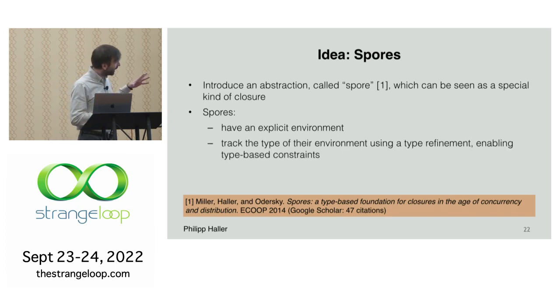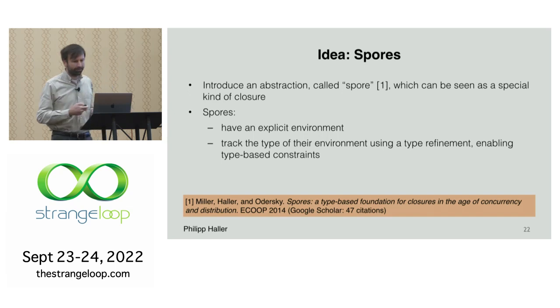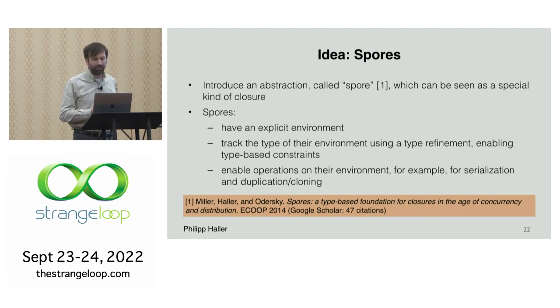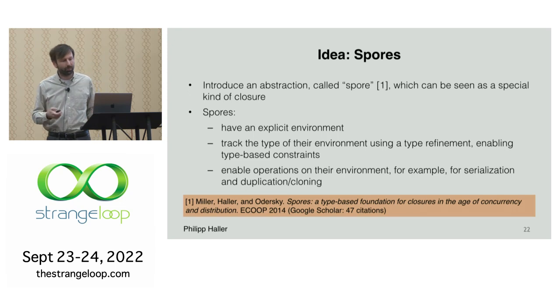And we also track the type of the environment in the type of the spore, okay, using type refinements in Scala. And this is quite powerful because we can actually express constraints on the environment using types. And that's, of course, good because Scala has a quite expressive type system, so we're able to express various constraints. I'm going to show you some examples. And then finally, of course, we need to be able to execute some operations on our Spores environment, for example, to serialize it or to duplicate a spore.